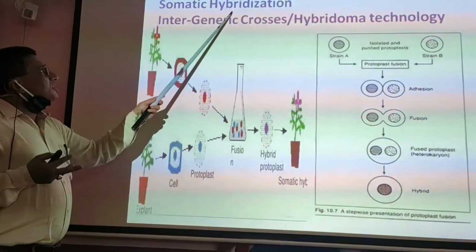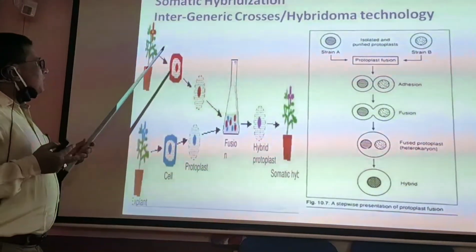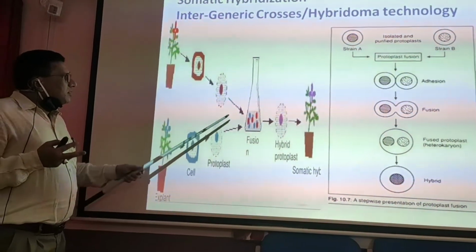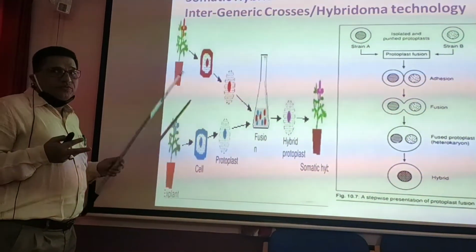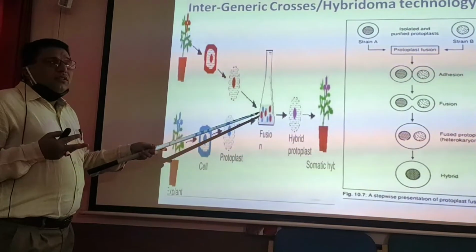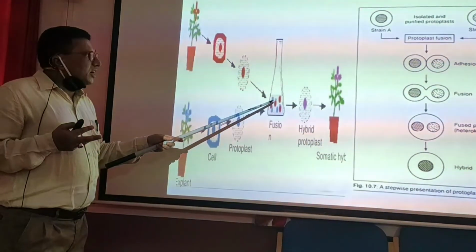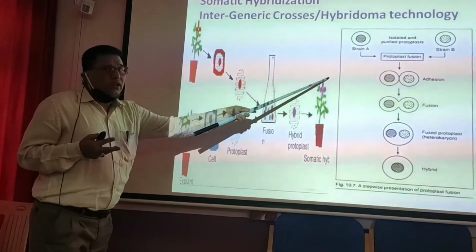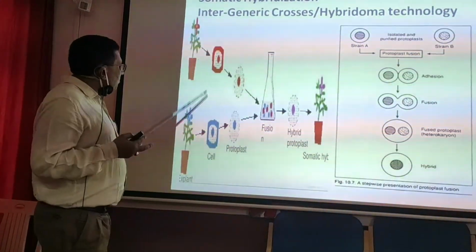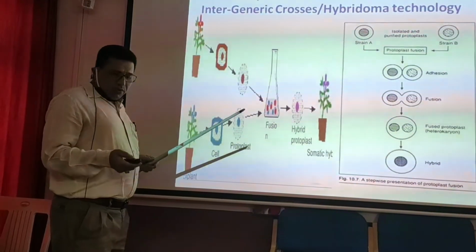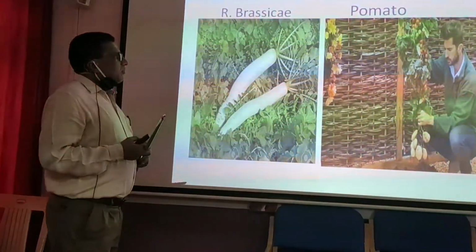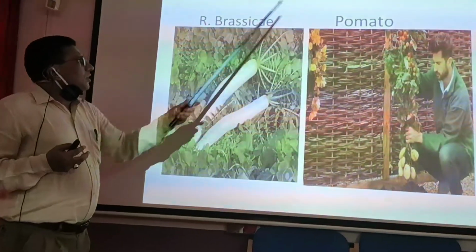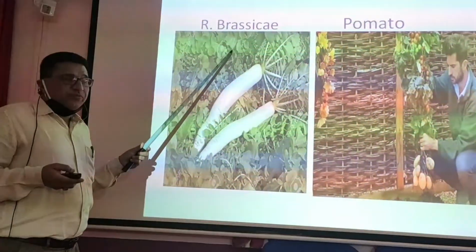Somatic hybridization, as I told you, is one of the technologies where the protoplasts of two different cells are hybridized, so that a hybrid cell is obtained, and that hybrid cell can be differentiated into a plant which will be a combination of two different plants. The best examples of somatic hybridization are Pomato and Raphanobrassica.